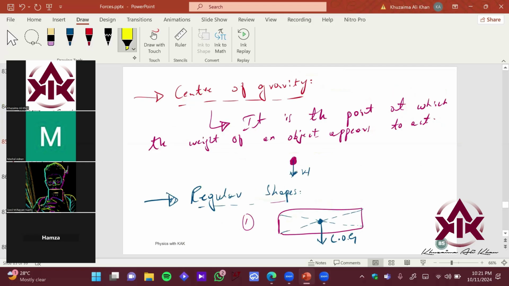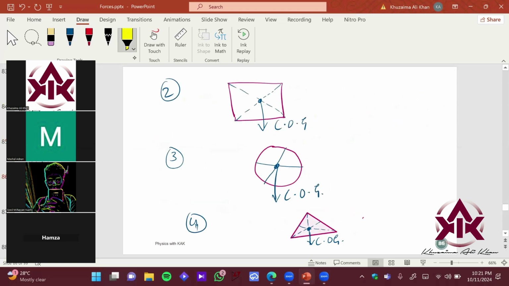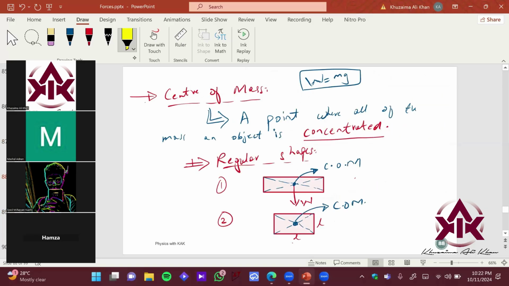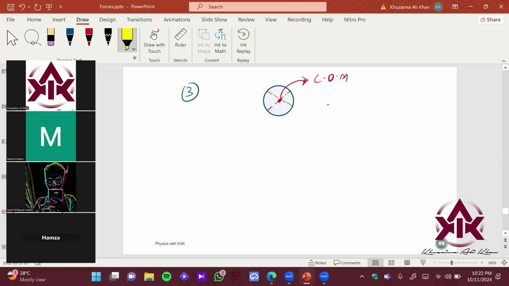And then we have this defined center of gravity, and we have found the center of gravity of regular shapes. We'll find how we find it for irregular shapes in a while. And we had defined center of mass. Center of mass is linked with weight also. Therefore, for regular shapes, we can say कि जहाँ पे center of mass होगा, वहीं पे center of weight भी होगा हमारे पास, right? Center of gravity.